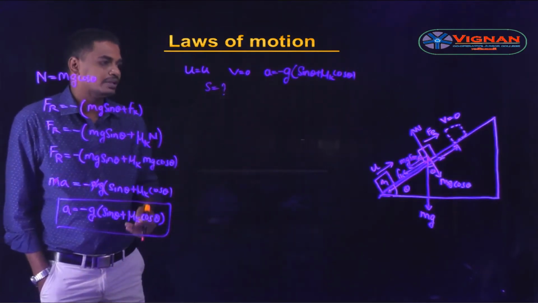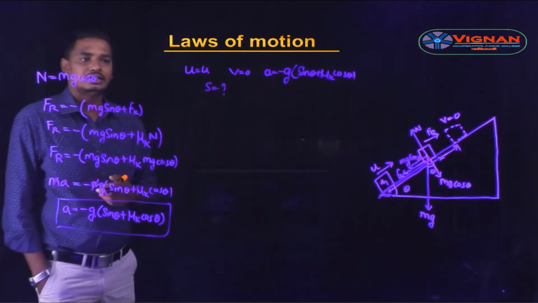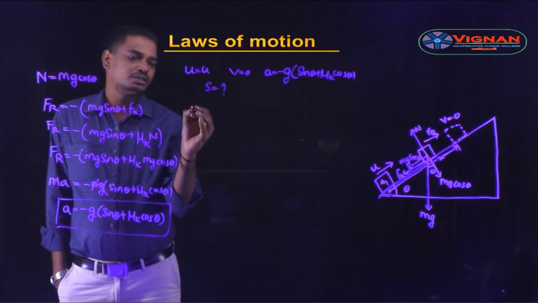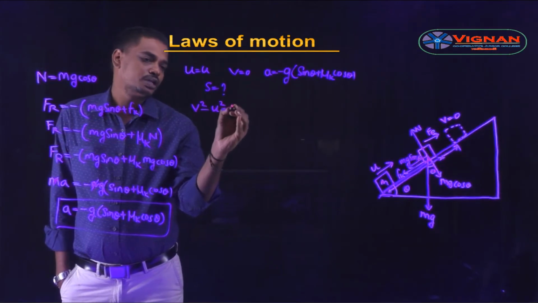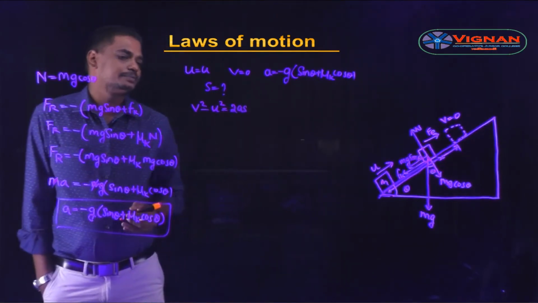So substituting in one of the kinematic equations, v square minus u square is equal to 2as.